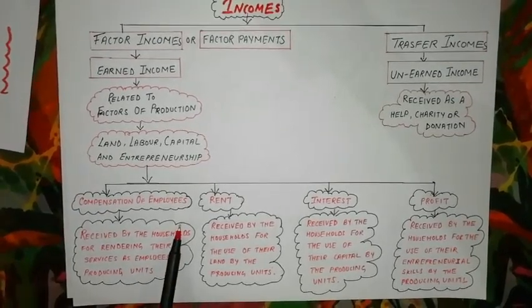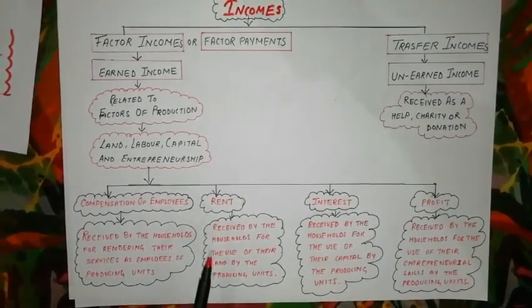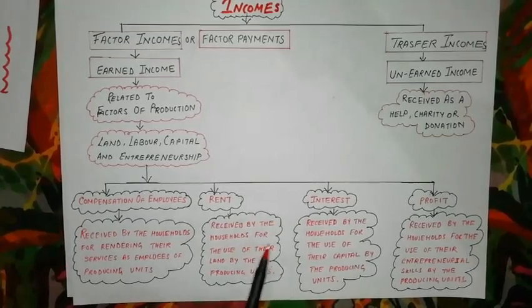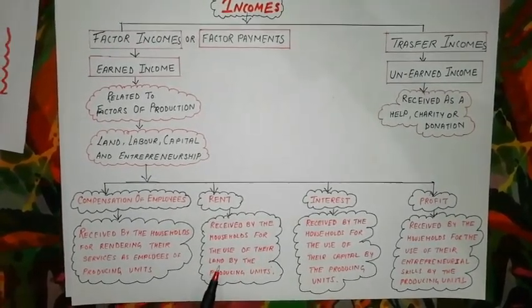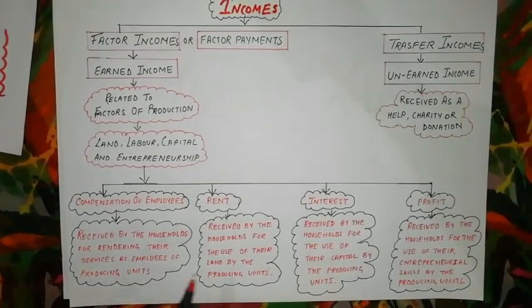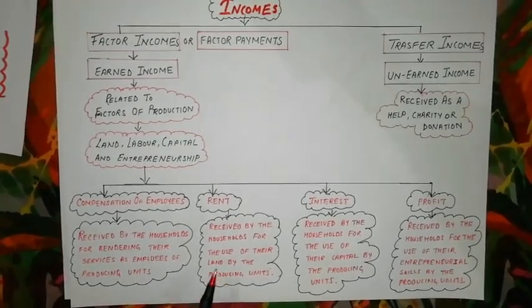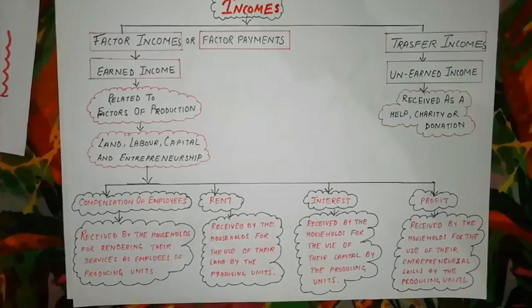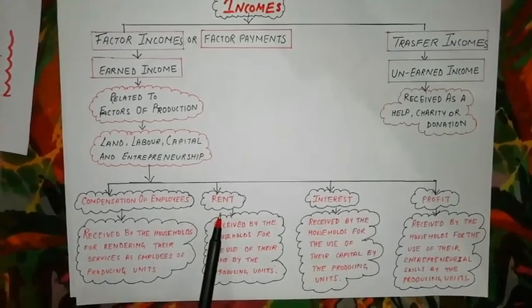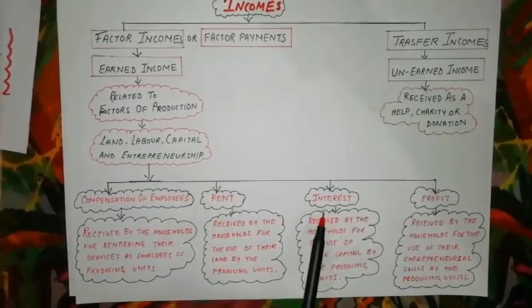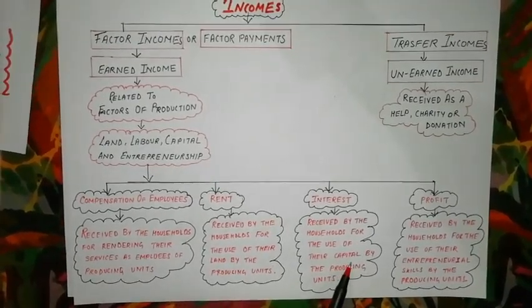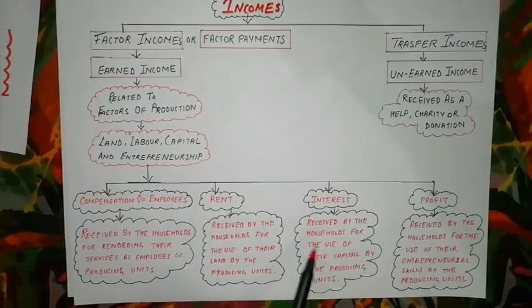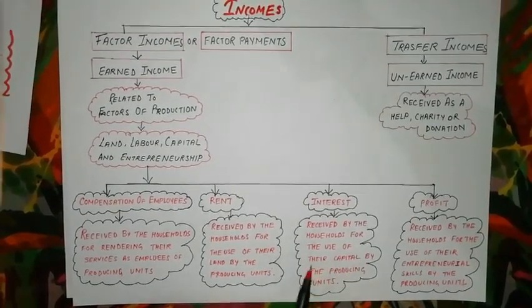So whatever service you provide to the producing unit, in return what you receive is called compensation of employees. Next is rent, received by the households for the use of their land. So when any land is utilized by the producing unit, in return what you generate in monetary terms is called rent. Next is interest. Interest you receive on capital, right? So it is received by the households for the use of their capital.